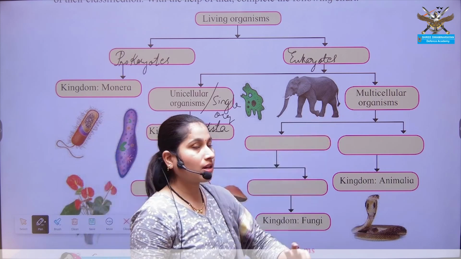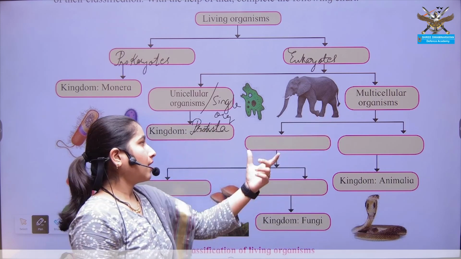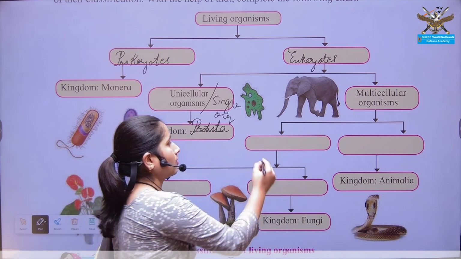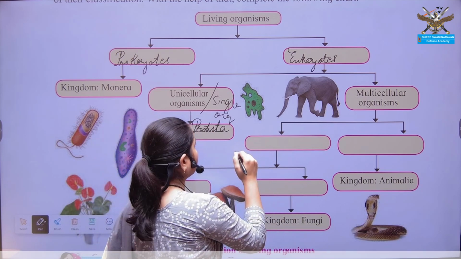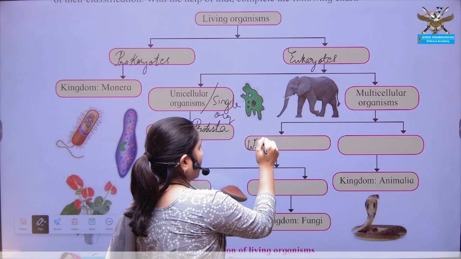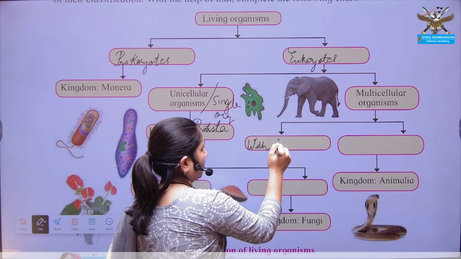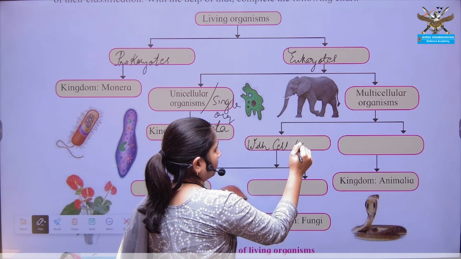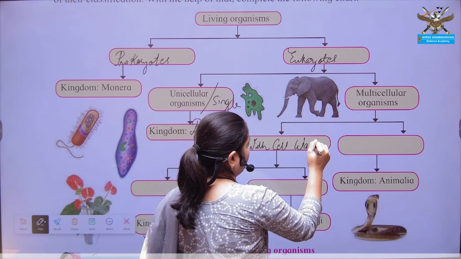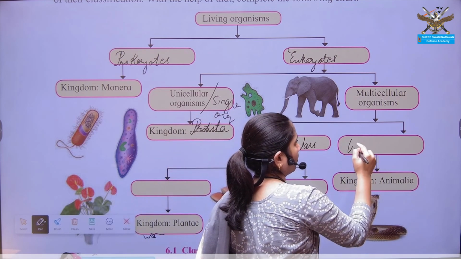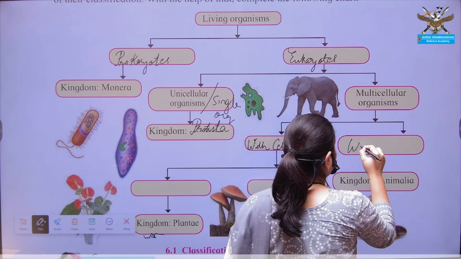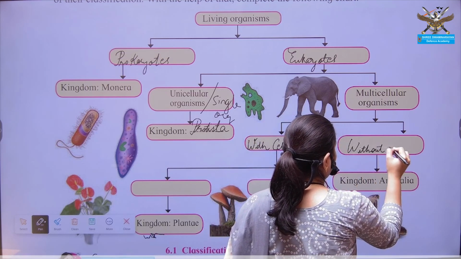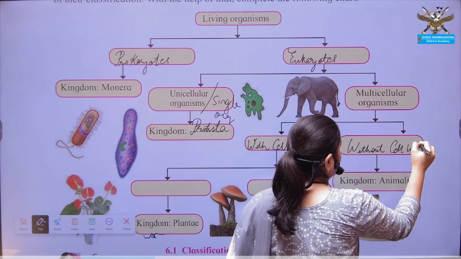In multicellular, again there are of two types, with cell wall and without cell wall.